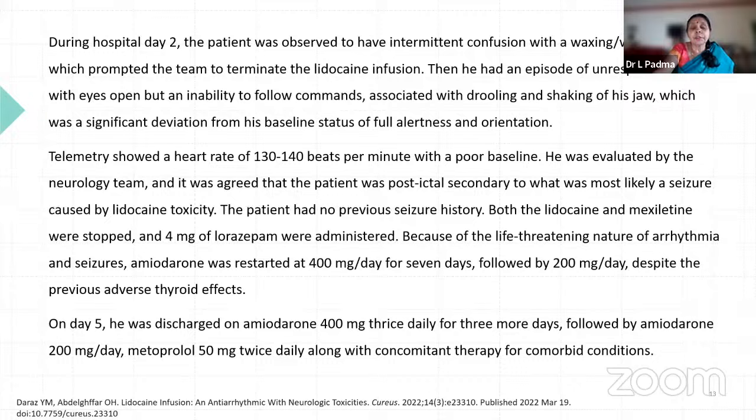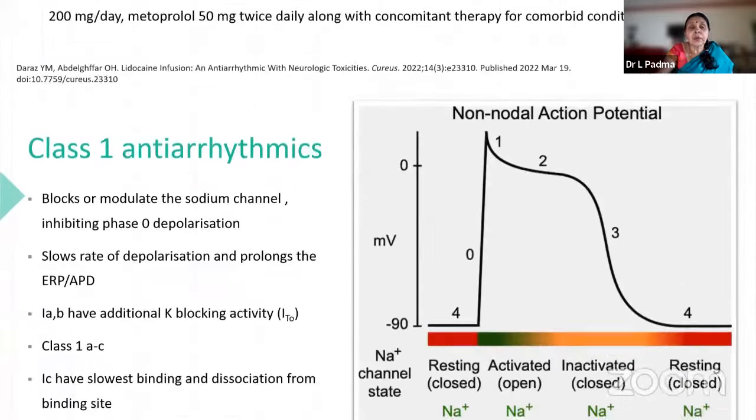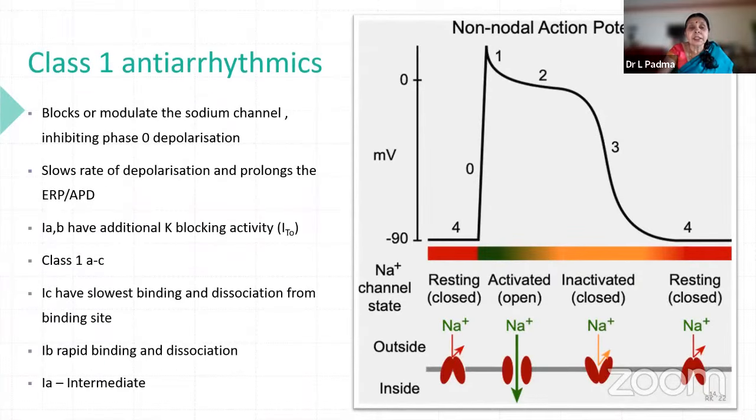Why have they given both of them? Metoprolol decreases heart rate; that is a standard drug for atrial arrhythmias. Amiodarone, we have decreased the dose for fear of side effects. So these are a few of the drugs which are used in class 1 A, B, C, and also class 2 and class 3 drugs. So we will see what are the effects of these.